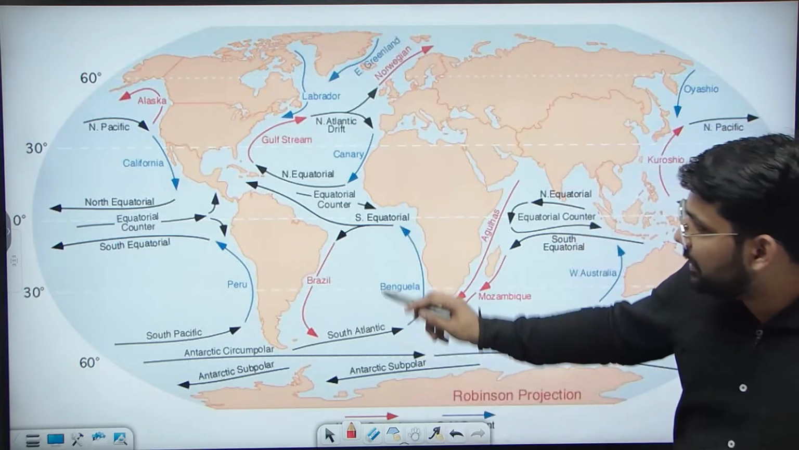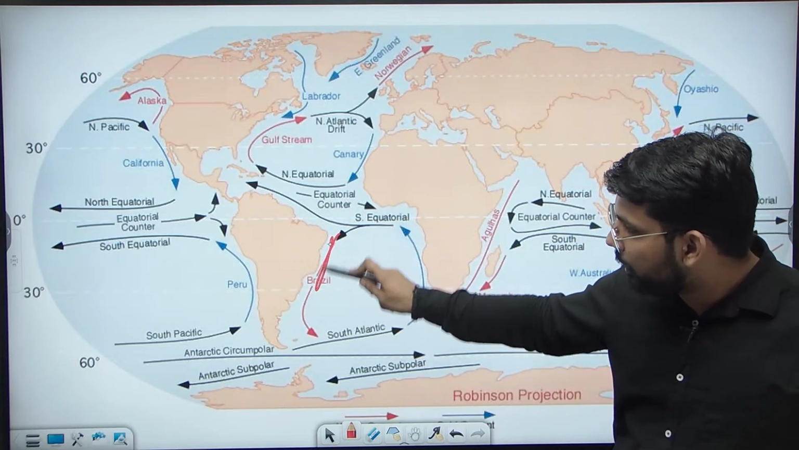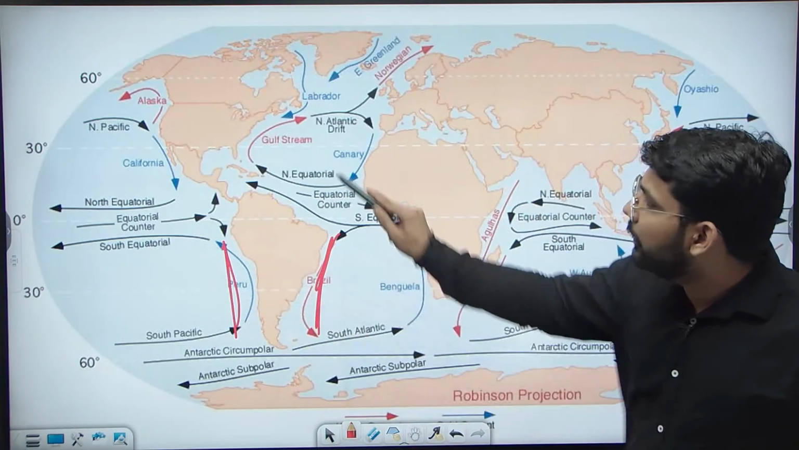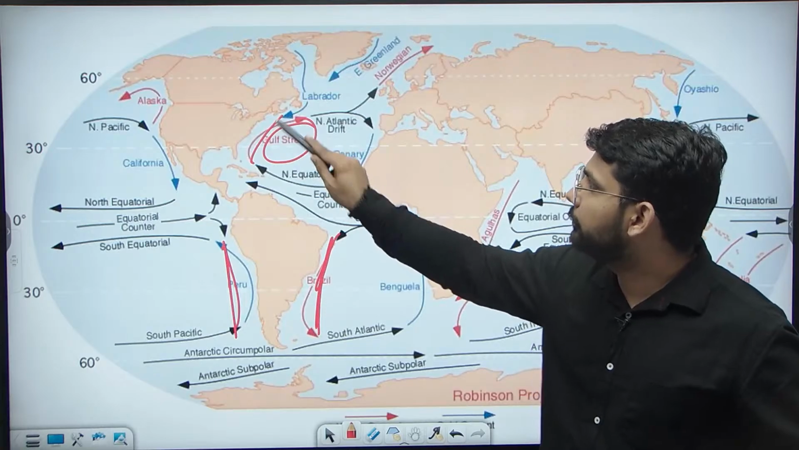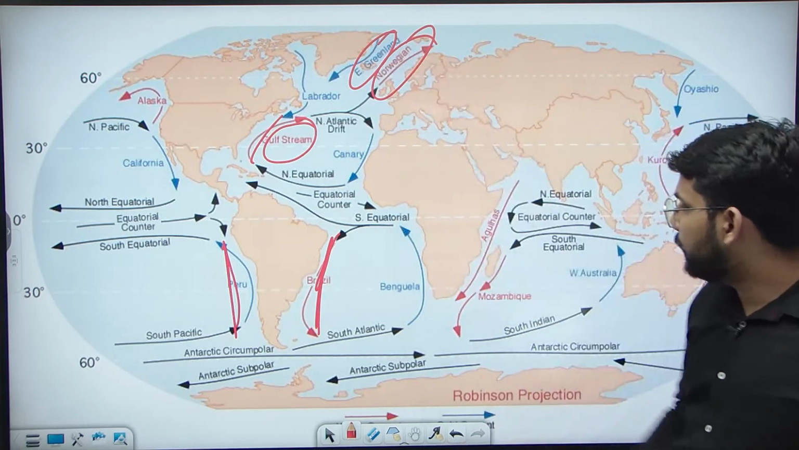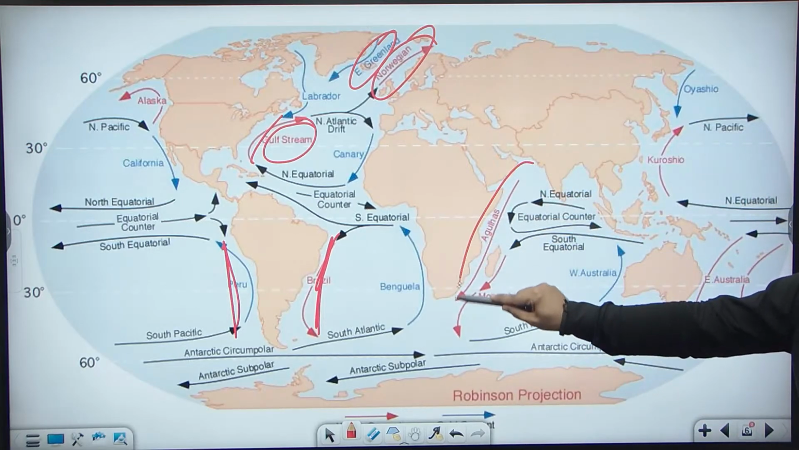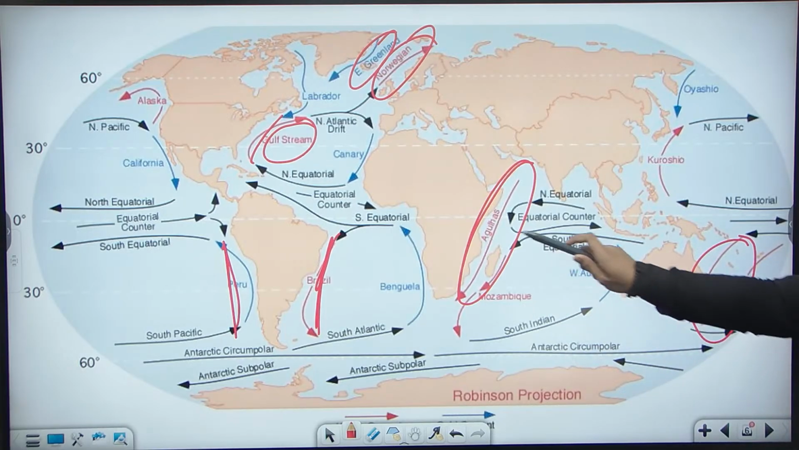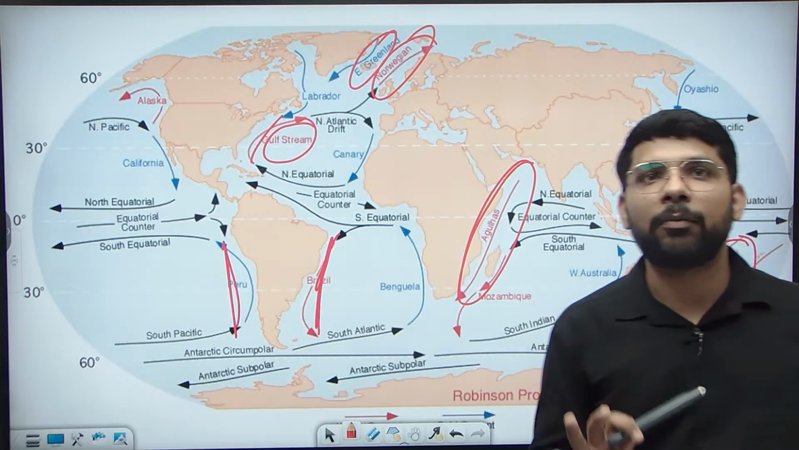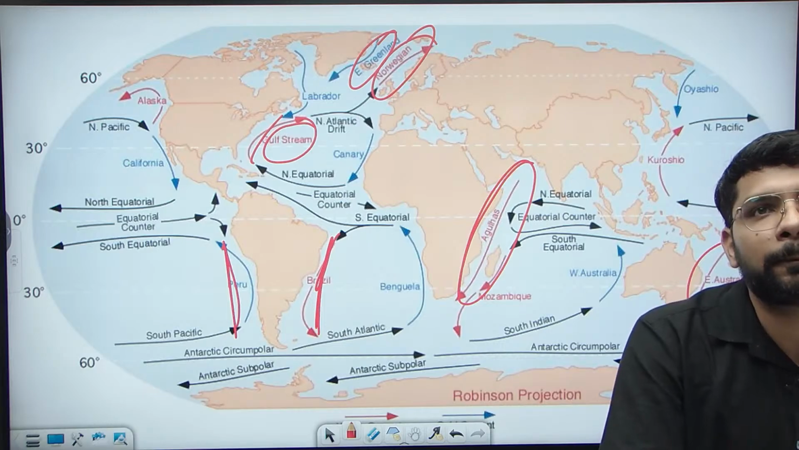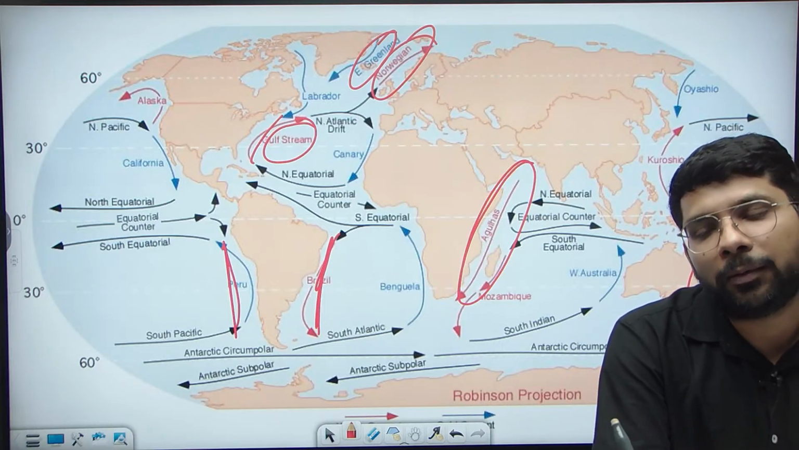Okay. So if we see, this is the warm current, this is the cold current. Then the Gulf Stream, again warm. Then the Norwegian current, East Greenland current. Then the Agulhas current in Africa. And we can say the Eastern Australian current. The red currents given here are the warm currents, and the blue currents given here are the cold currents. Okay, so you can make a map there.